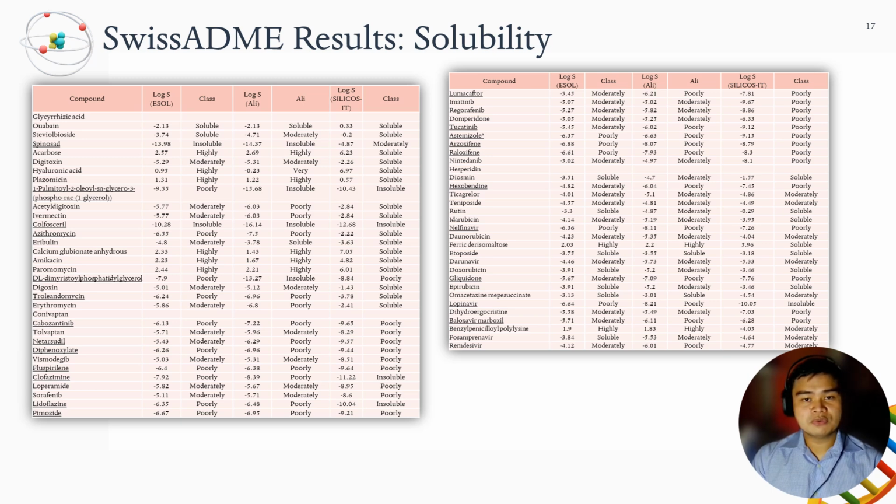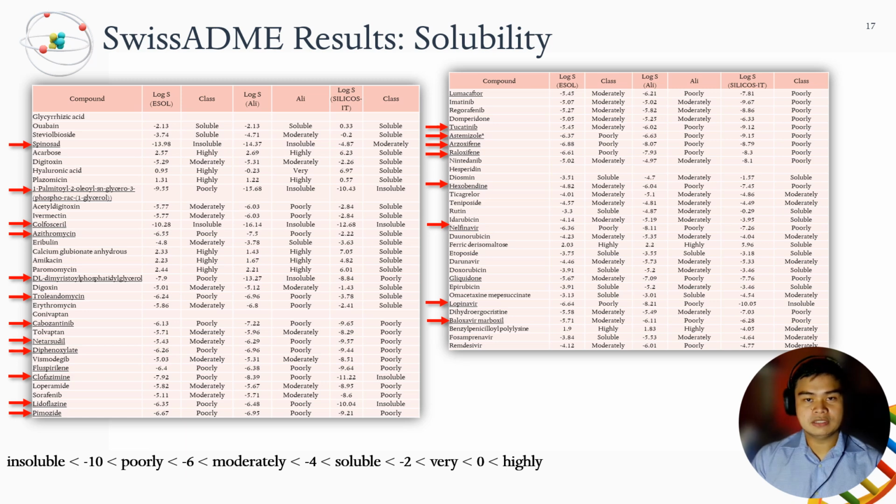SwissADME contains 3 solubility prediction models: ESOL, Ali, and SILICOS-IT. As log P was used to predict lipophilicity, log S is utilized to measure solubility. The SwissADME database obeys the following rules in terms of categorizing each compound. Since there are 3 models to abide by, a consensus method will be used to indicate the solubility of each compound. If the compound solubility exhibits at least 2 of the same class, then the resultant solubility will be deemed as such. The marked compounds exhibit poor solubility.